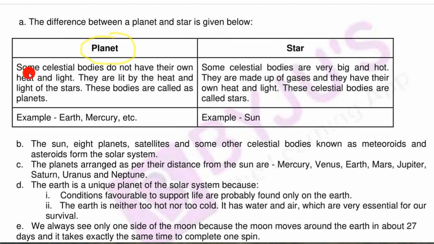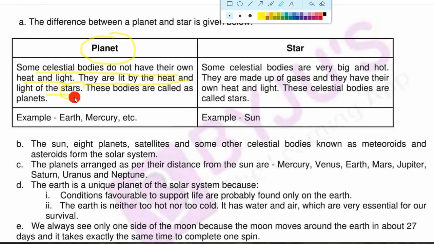Some celestial bodies do not have their own heat and light. It means that planets do not have their own heat and light. They are lit by the heat and light of the star. They shine because of the heat and light which they receive from the stars. They take light and heat from the star.